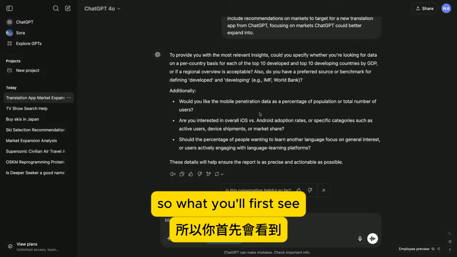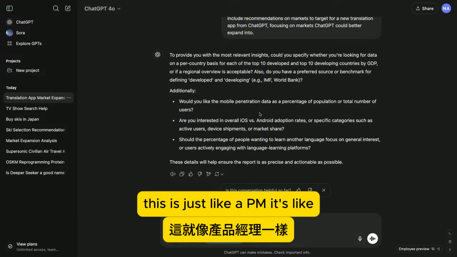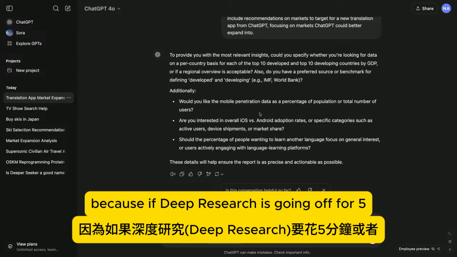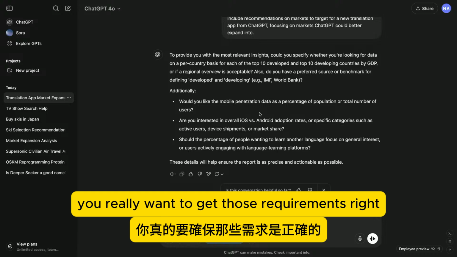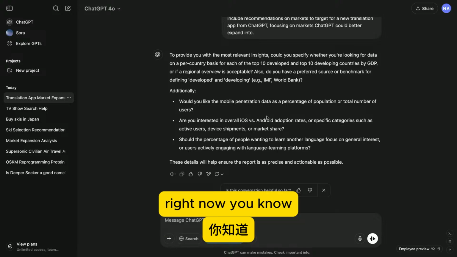So what you'll first see is that deep research comes back with a set of clarifying questions. This is just like a PM. This is super important because if deep research is going on for 5, 30 minutes, you really want to get those requirements right. And so there's a couple of questions that it's giving to us right now.